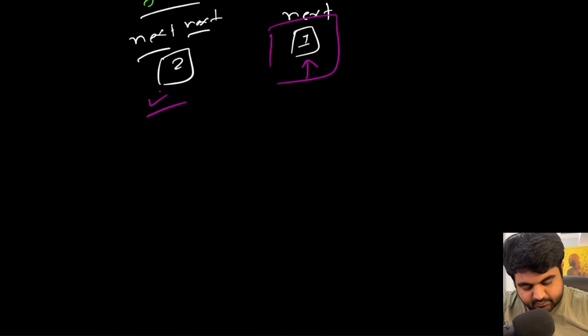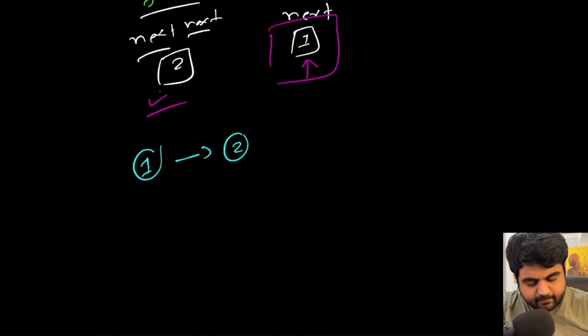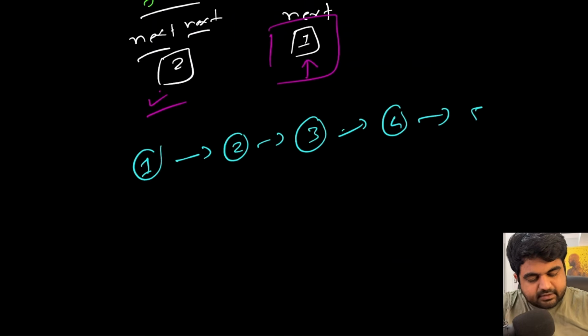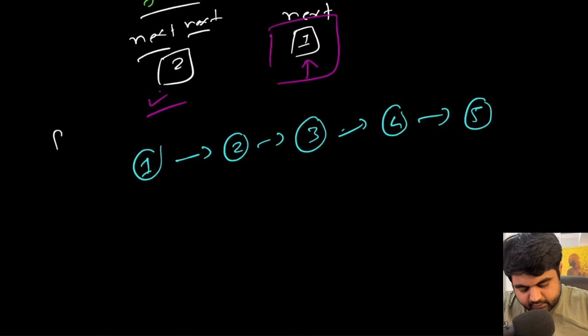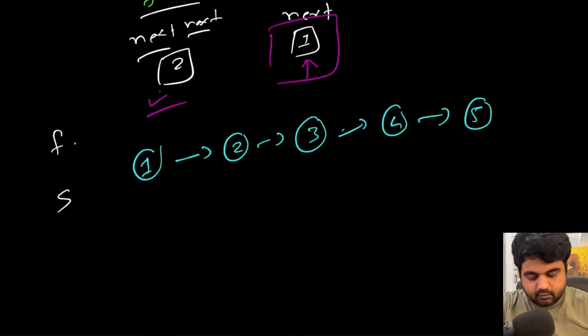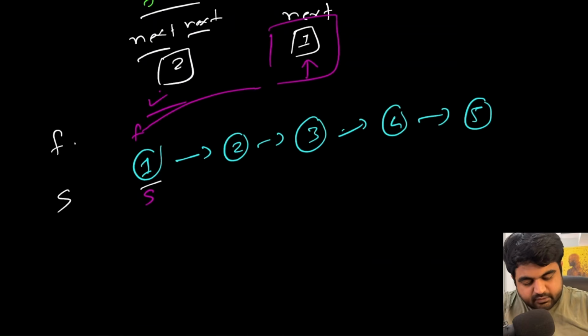First of all, suppose we are given a linked list with, let's assume, 5 values for now, and currently these values are in simple sequential order. This is not a palindrome, we can clearly see that, but we are trying to find the middle point. So we are going to have two pointers, fast and slow. Both are going to initially start at the very first position. During the first round of iteration, the fast pointer is going to make two jumps, so the fast pointer would end up over here.